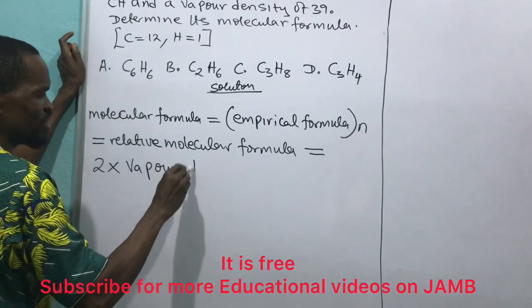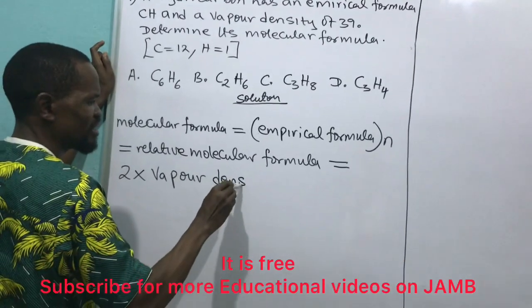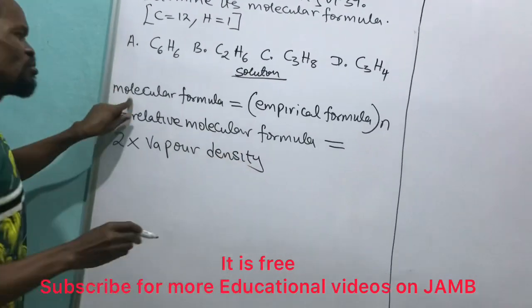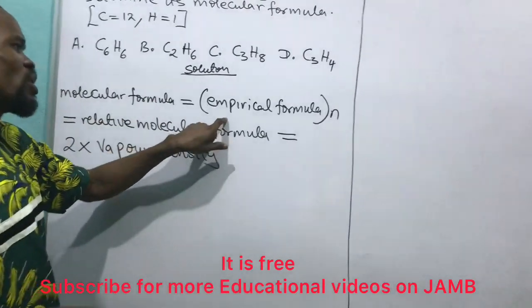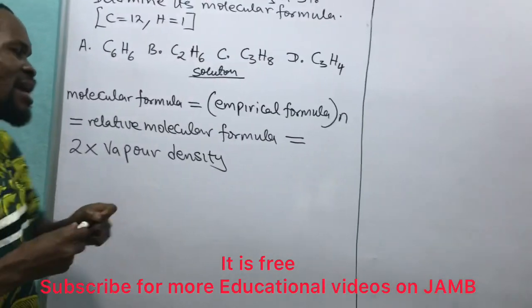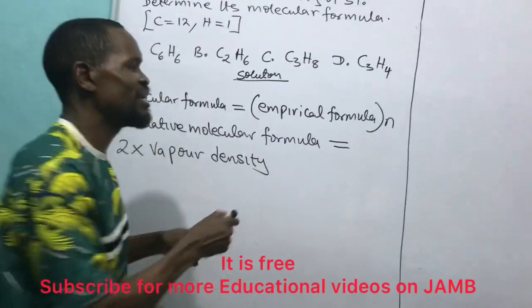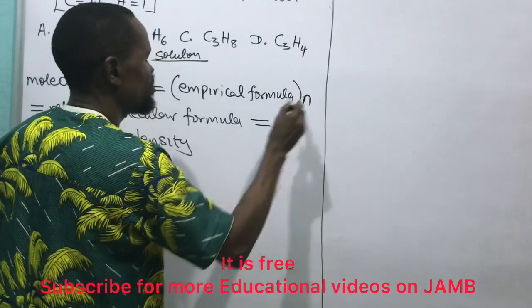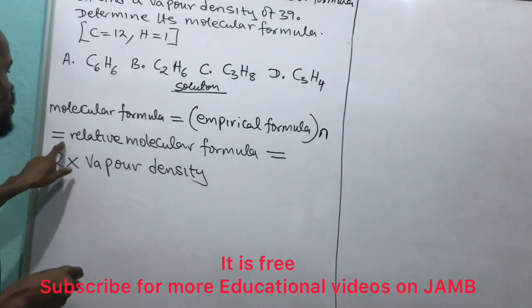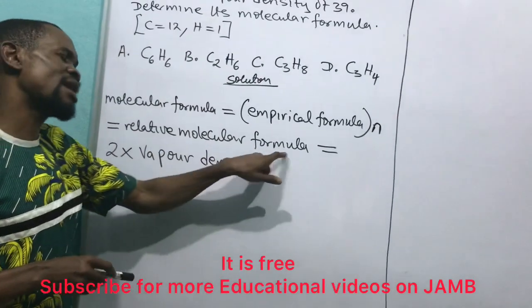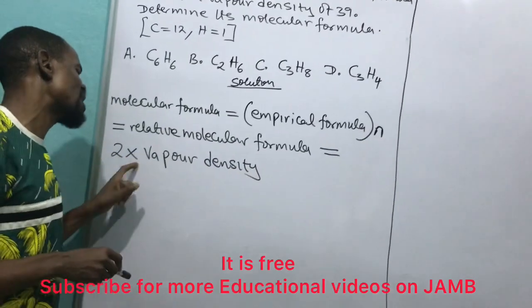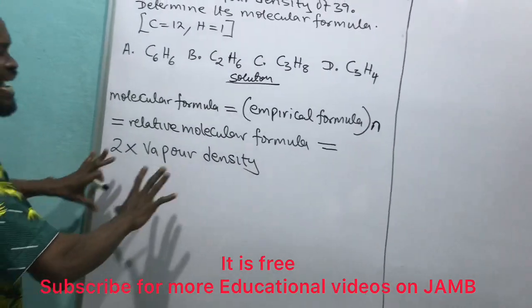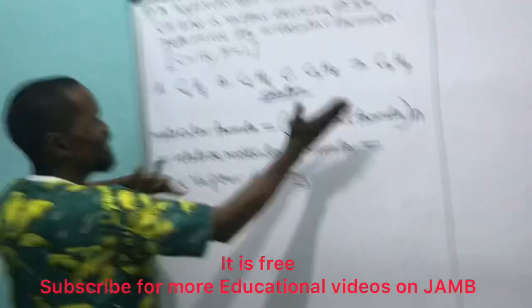So molecular formula is equal to empirical formula times its multiplier. This n is called the multiplier of the empirical formula, and it is equal to relative molecular formula, and also equal to 2 times vapor density.